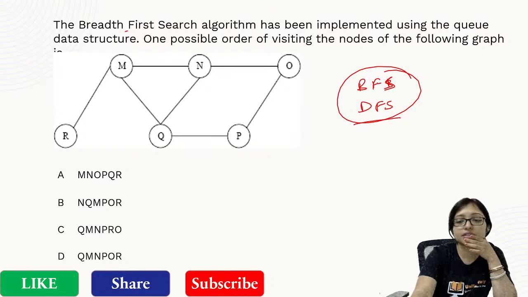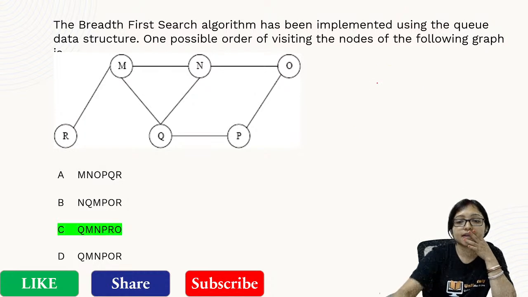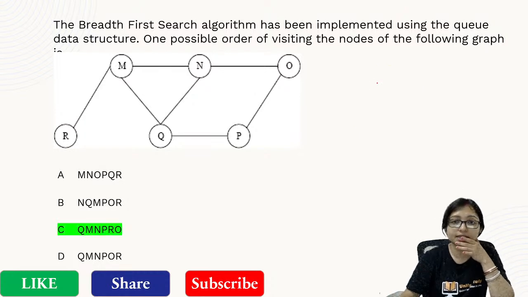What will be the answer? Answer will be 3. It is asking you BFS, breadth first search.